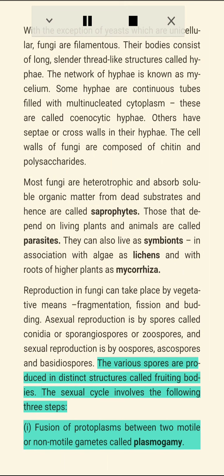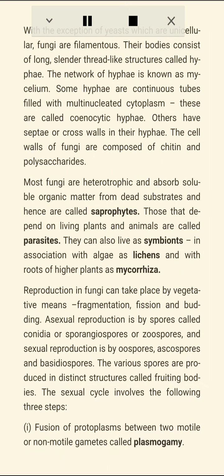The various spores are produced in distinct structures called fruiting bodies. The sexual cycle involves the following three steps: one, fusion of protoplasms between two motile or non-motile gametes called plasmogamy; two, fusion of two nuclei called karyogamy; three, meiosis in the zygote resulting in haploid spores.